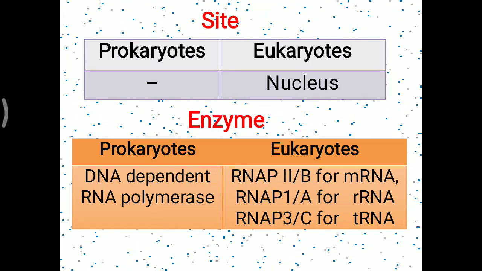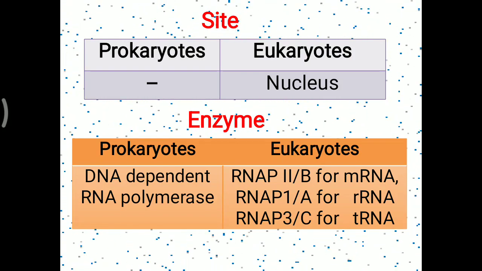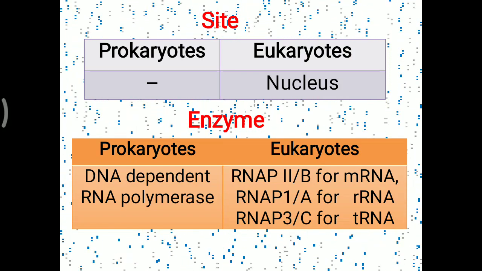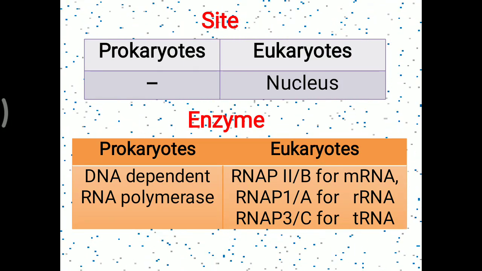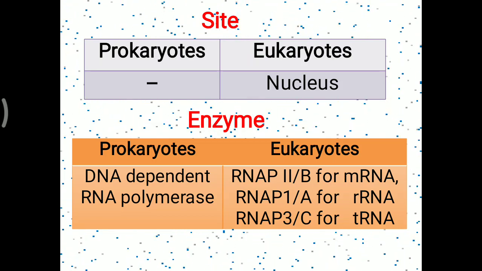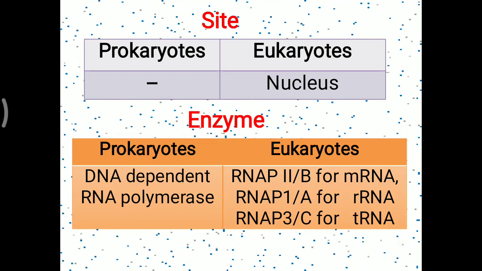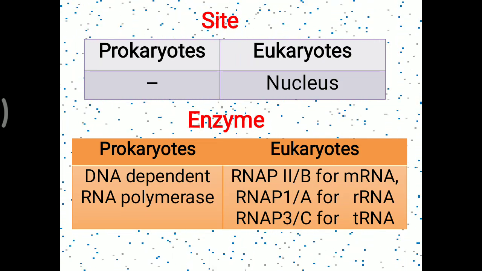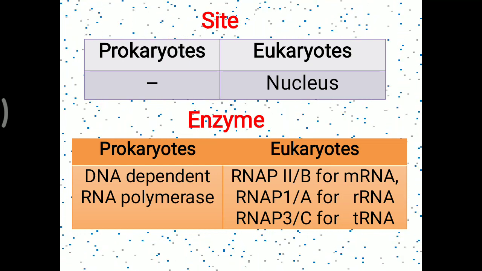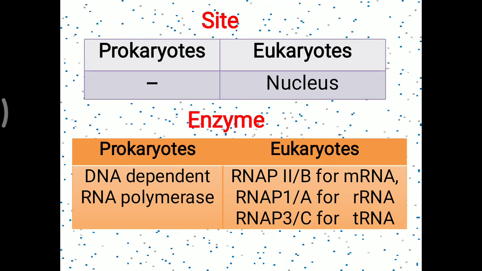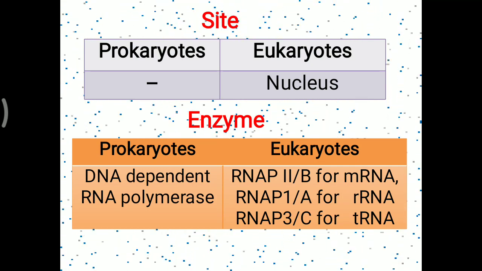In relation to the enzyme, you have to remember for the prokaryotic, there is a simple enzyme that is DNA dependent RNA polymerase, which is made up of 2 alpha, 2 beta, 1 sigma, and omega subunits. Further, 2 zinc molecules are present. In the same way in the eukaryotic, there are 3 different types of DNA dependent RNA polymerase. They are 1, 2 and 3, otherwise called RNA polymerase A, B and C. They are responsible for different types of RNA formation. For rRNA, RNA polymerase 1. For tRNA, RNA polymerase 3, while most important is RNA polymerase 2 for the mRNA formation.